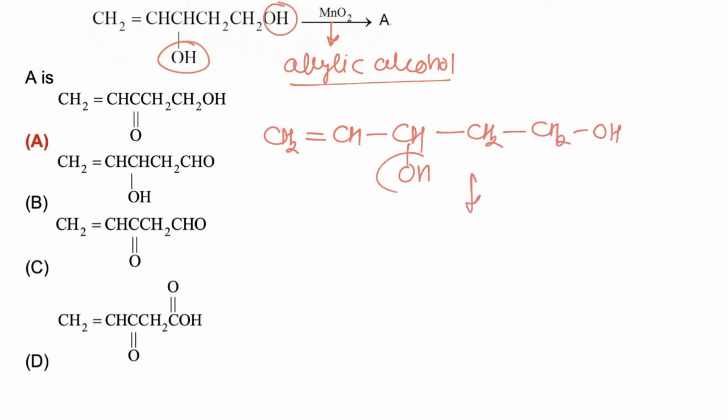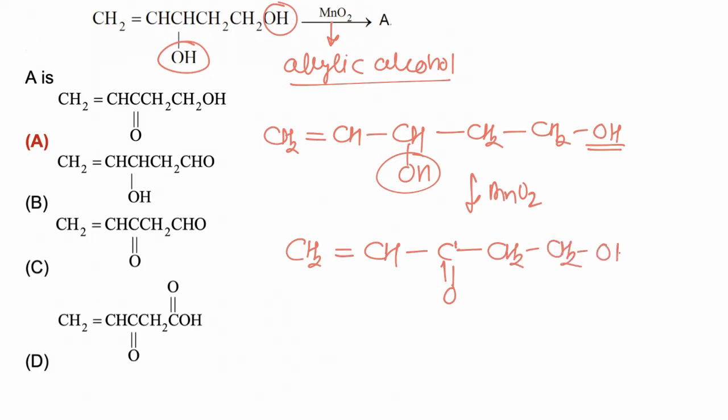Now this alcohol is allylic alcohol. So in the presence of MnO2, manganese oxide, it will be oxidized, while the other OH group will be retained as such. So the final product is CH2=CH-C(=O)-CH2-CH2-OH, and hence the correct answer is A.